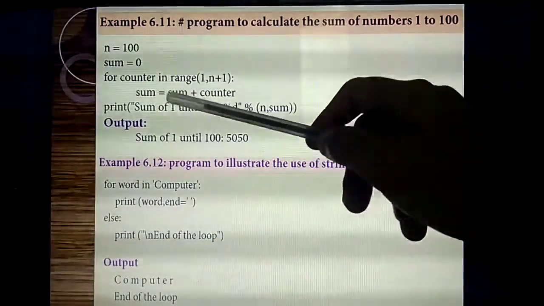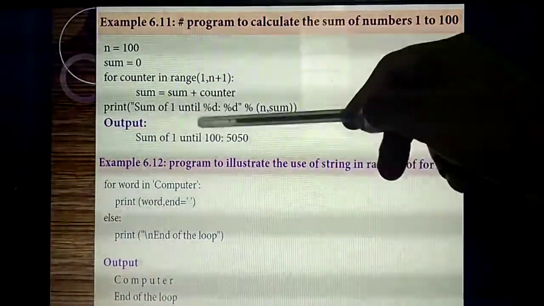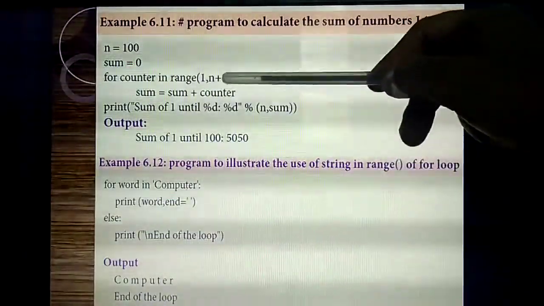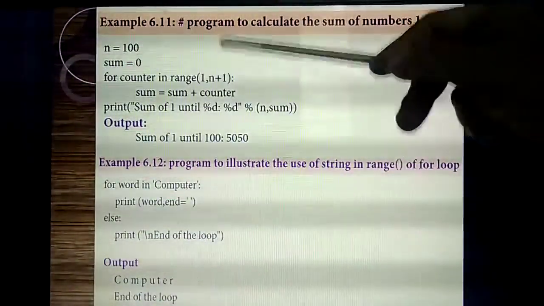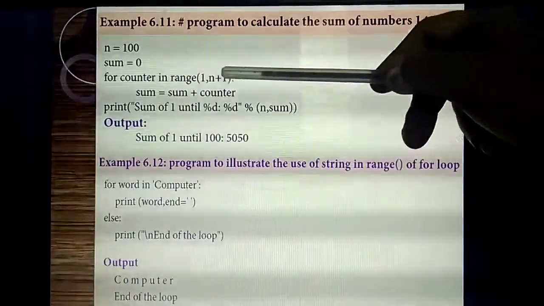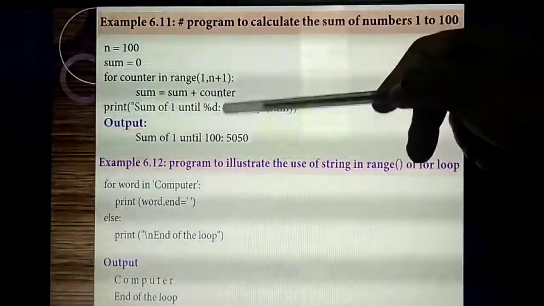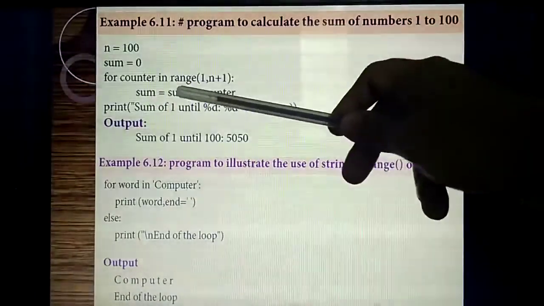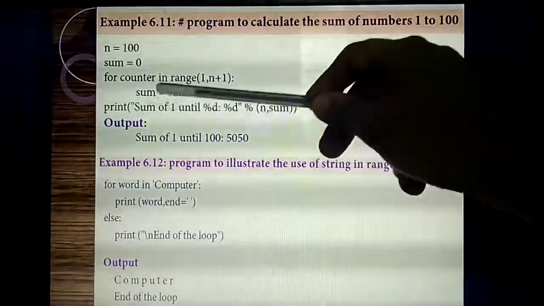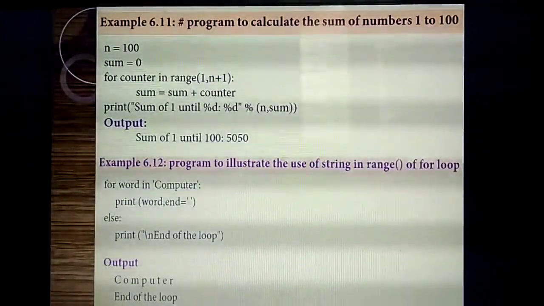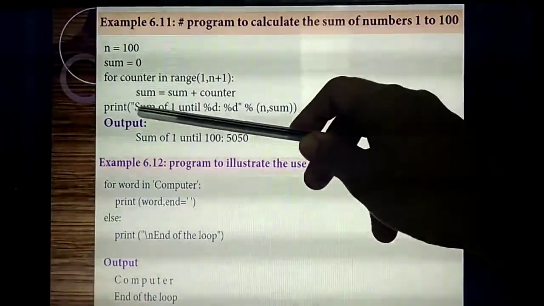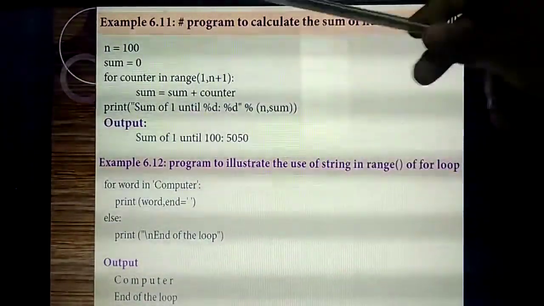counter. So, what's the initial value of sum? 0 plus counter. In counter, what value you will get? N plus 1. For example, 1 plus 1, 2. Next, 2 plus 1, 3. Likewise, each value will get incremented till 100. So, it will add and the result is stored in which variable? Sum. So, you are going to print the sum of 100 numbers.